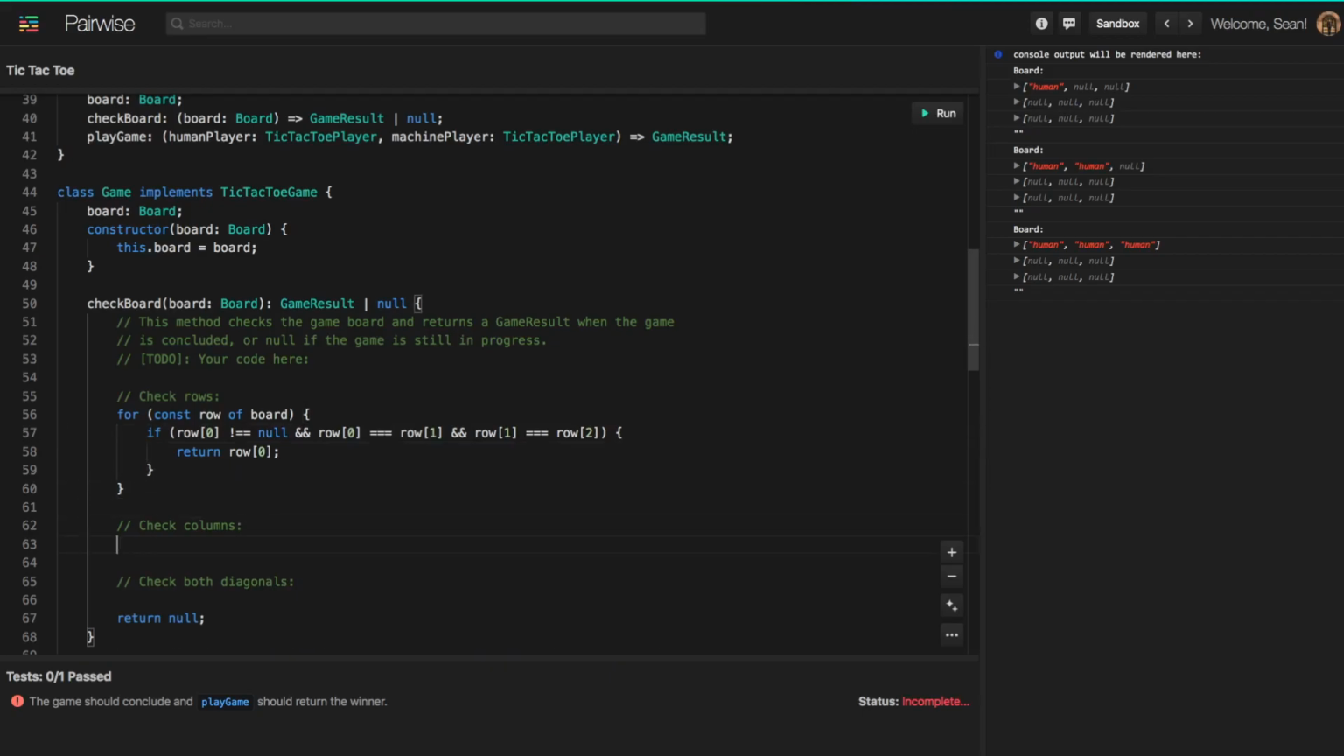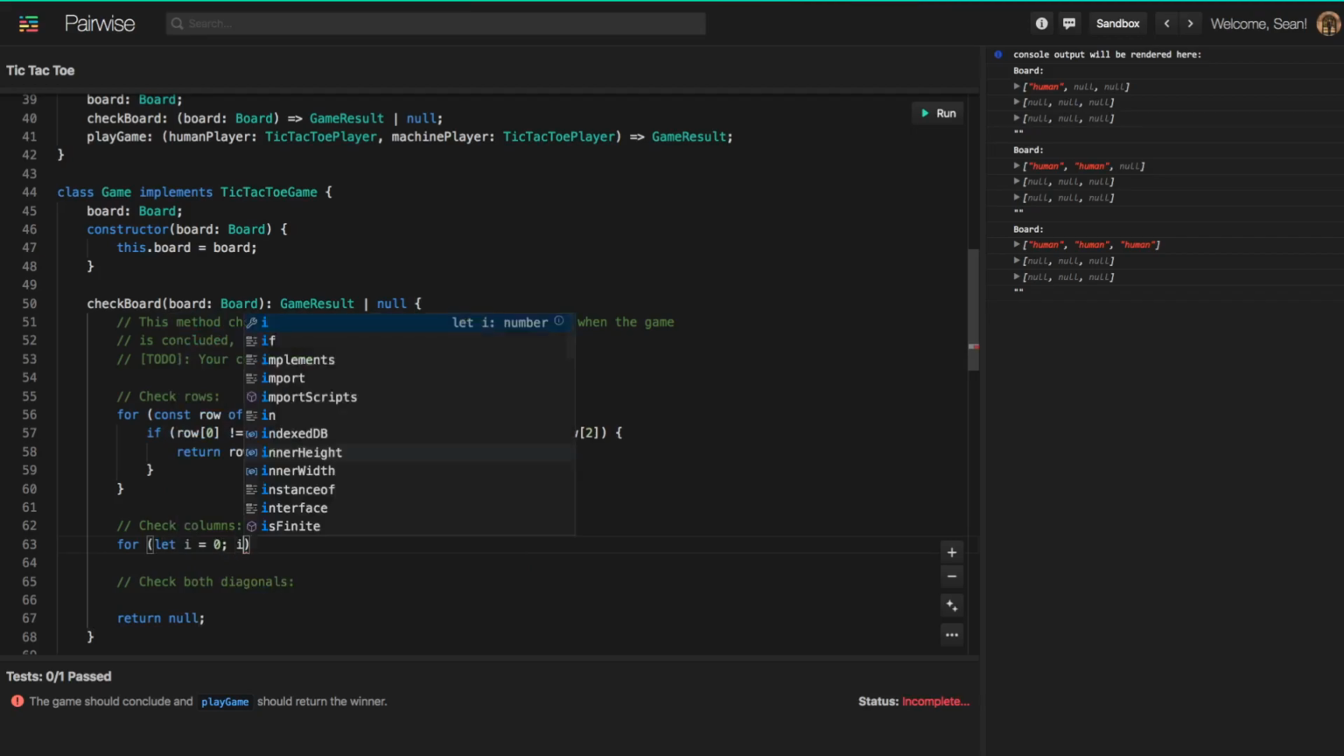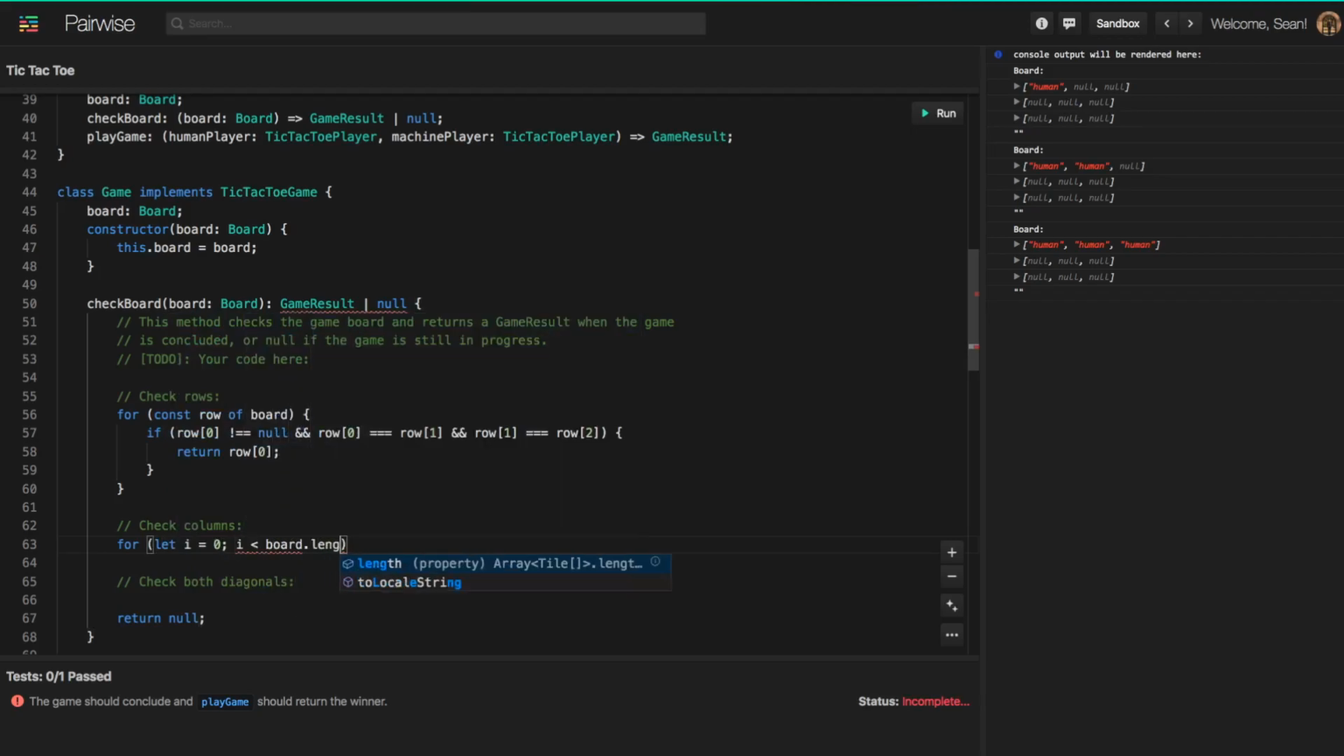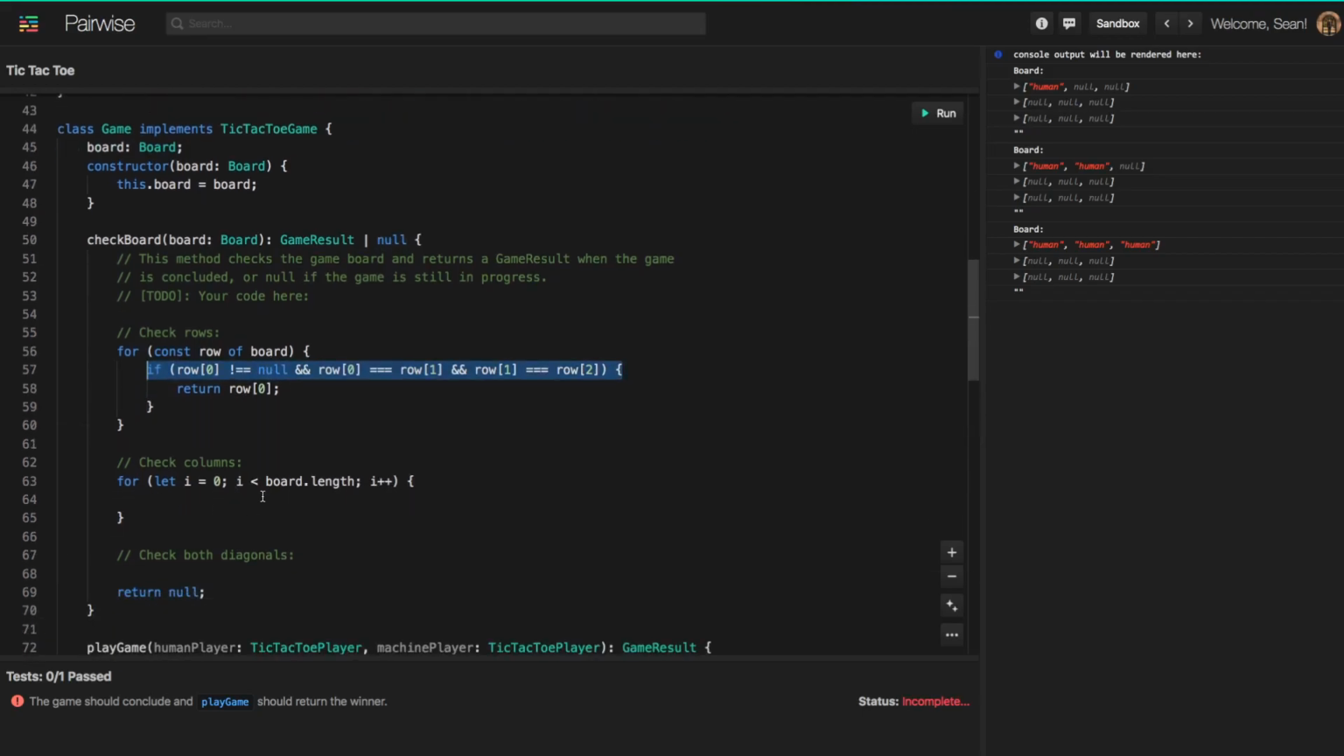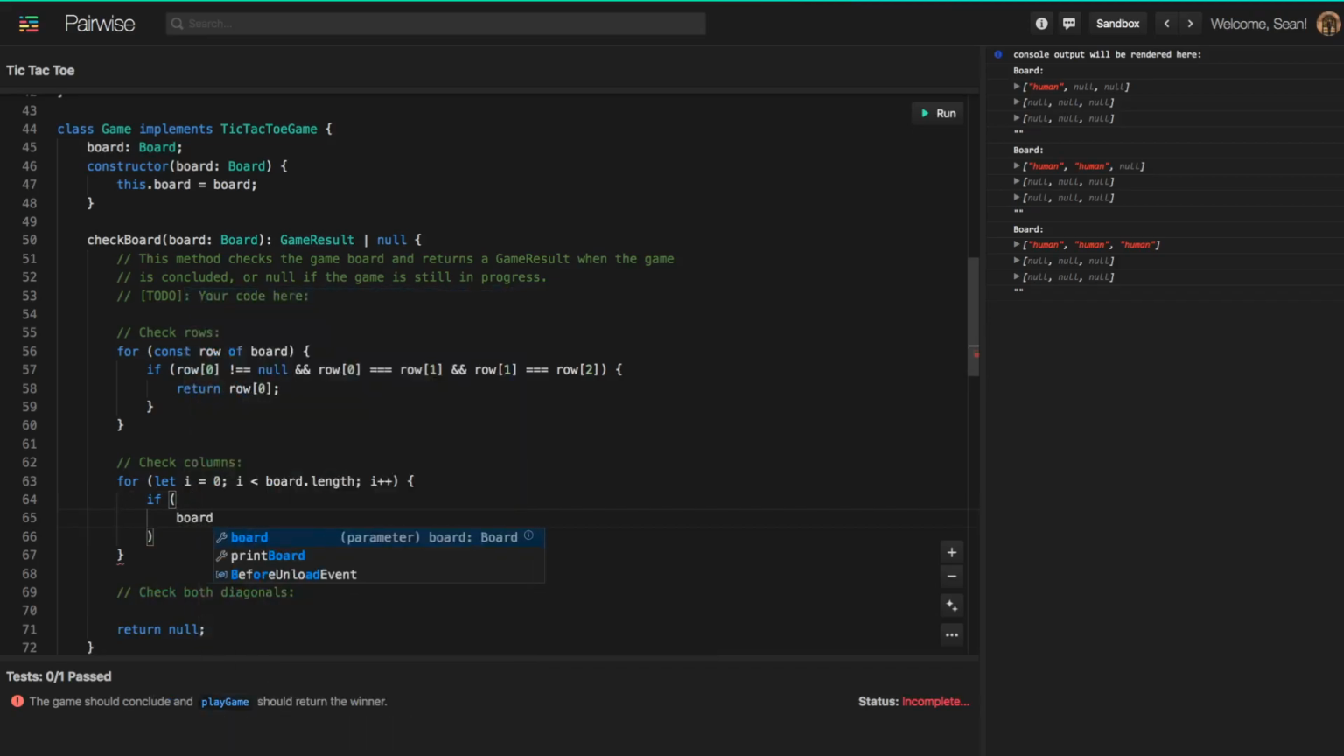And then we just want to do the same thing for the columns. So to check the columns, we can say for let i equal 0, and we need to actually track the index here, until we get to the end of the board, and we're going to increment i. And so now we want to apply the same logic, but for each position in the columns as we move across the board. So we can say if the board at position i, so this is going to give us our current column.